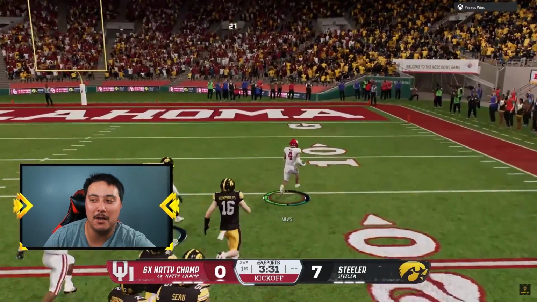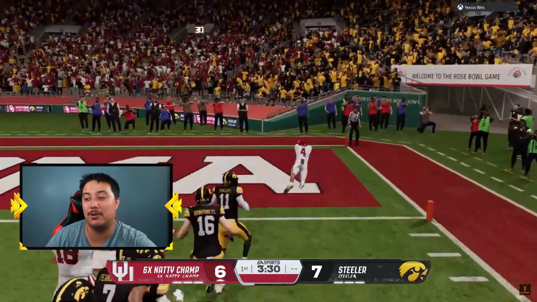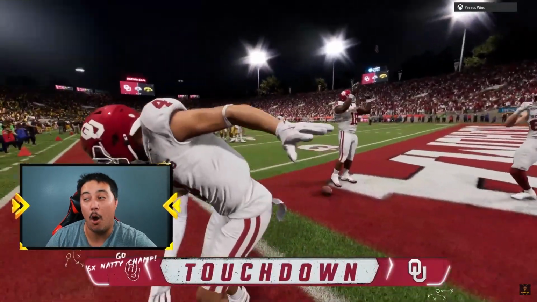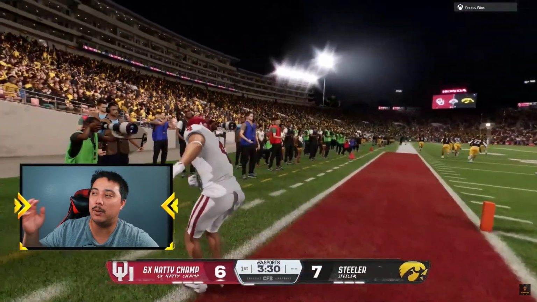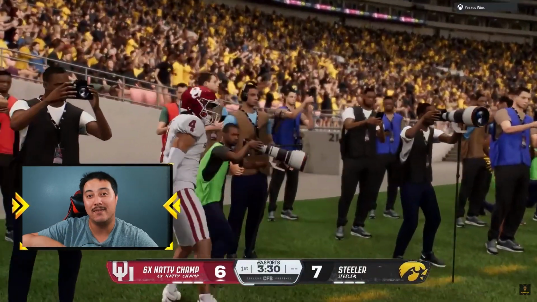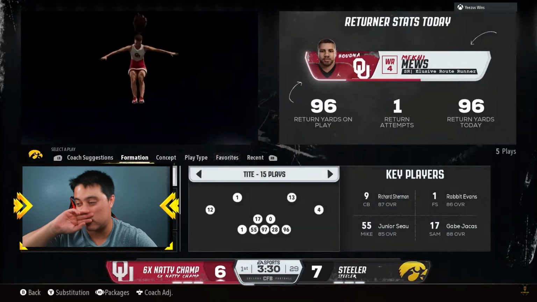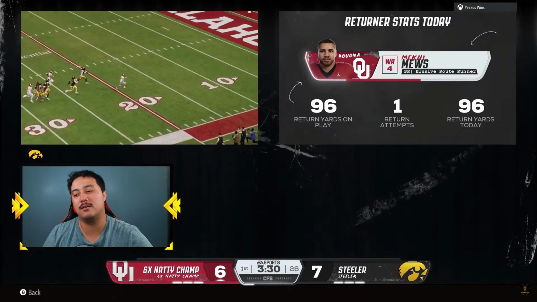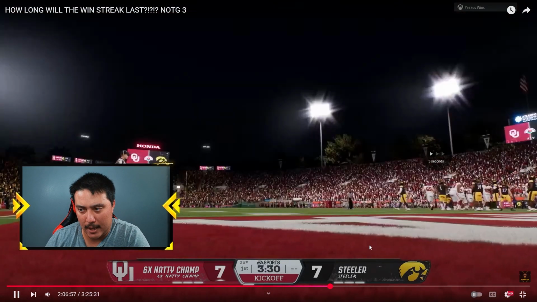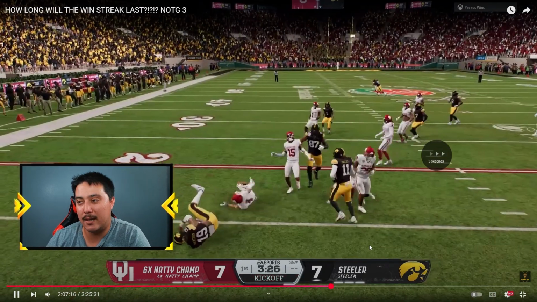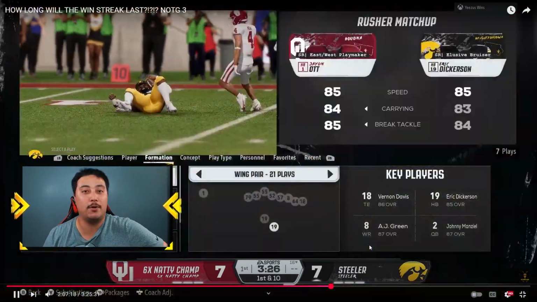It wouldn't be one of my videos if I was not giving up a kick return, right? We tie the game up, he ties the game up just like that, and he hits the gritty. Oh, by the way, this is in my playoffs. I believe this is the game to get to the national championship game of our Cut season. So a lot of pressure here on us as we give up a good old touchdown there on the kick return, and we're going to skip ahead here to our second possession, only 30 seconds in.